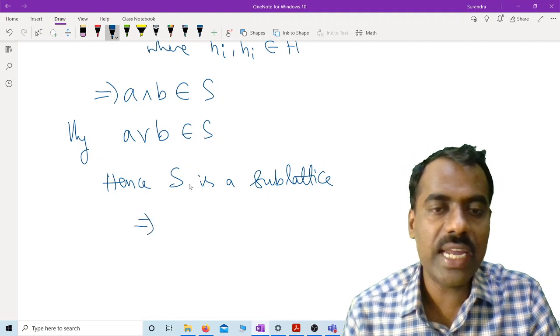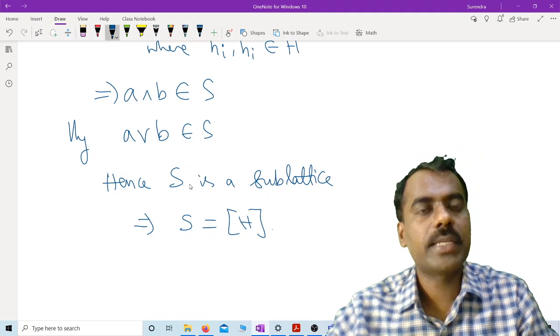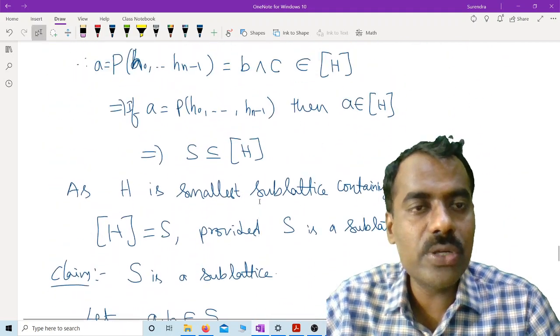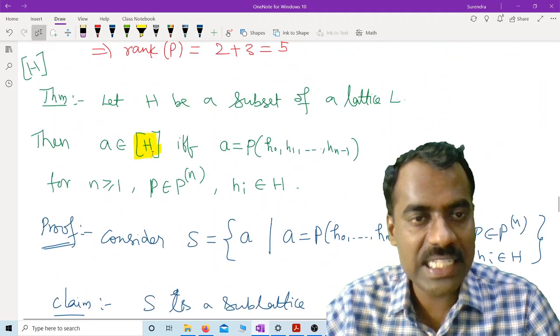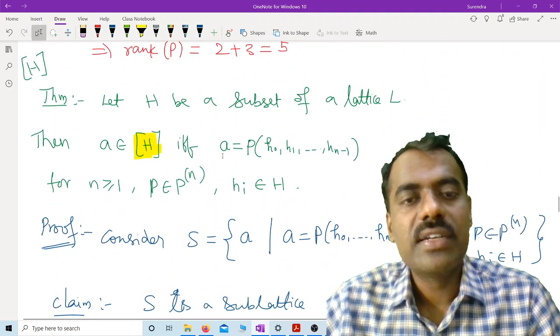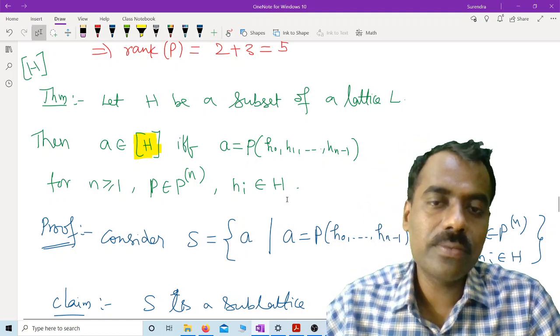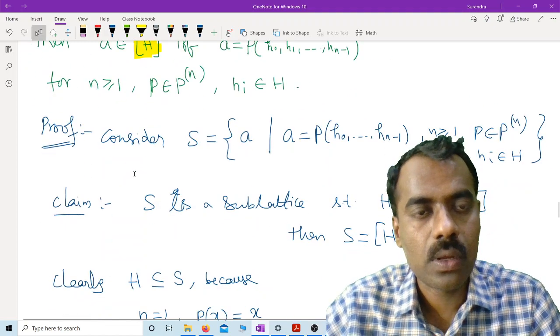That implies we get that our S is nothing but this, right? So therefore, any element in this sublattice, what you should understand here is that it is actually the value of some polynomial evaluated using the points of H. Is this clear? Okay.